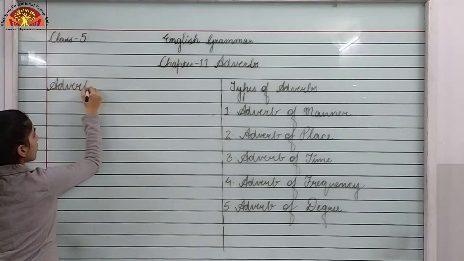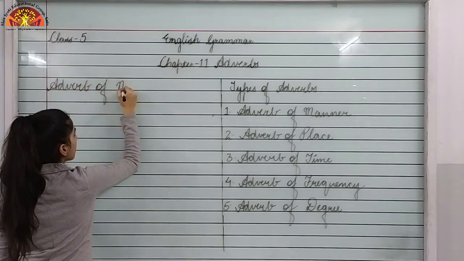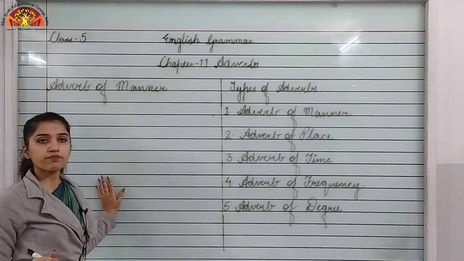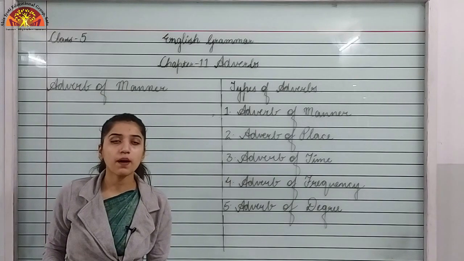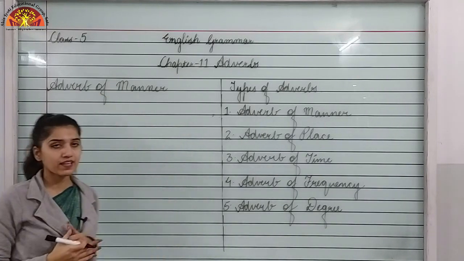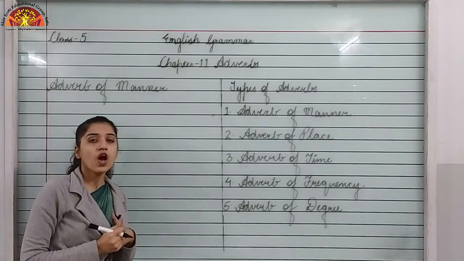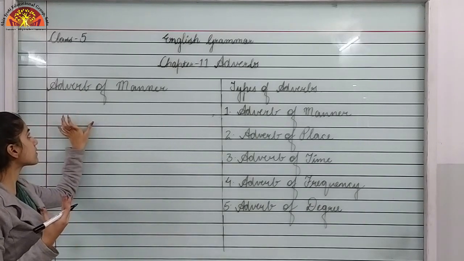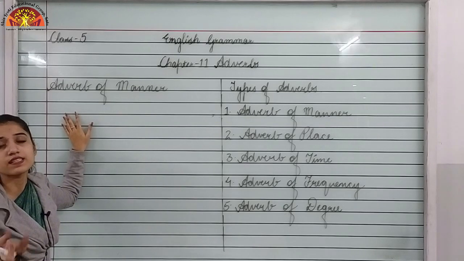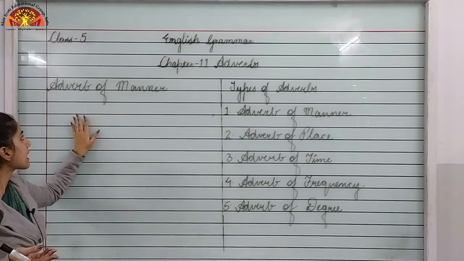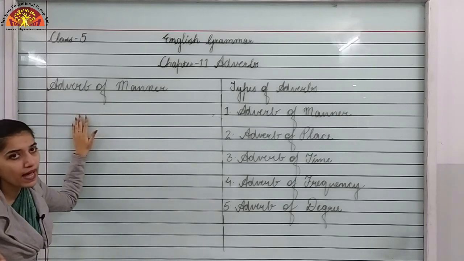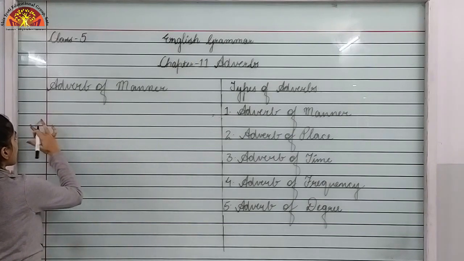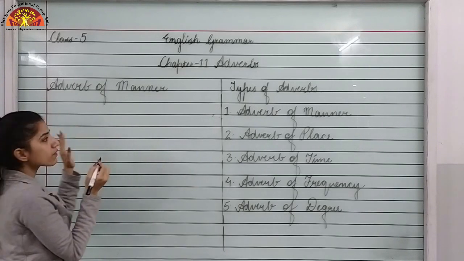Adverb of manner. So adverb of manner tells us how an action took place, how an action occurs. So the words which express how an action is done, they are adverbs of manner. Before the example, I will write what it tells us.